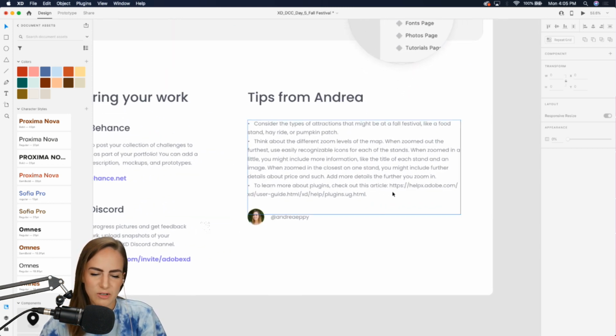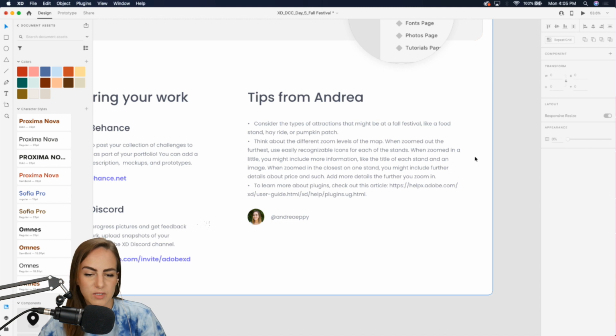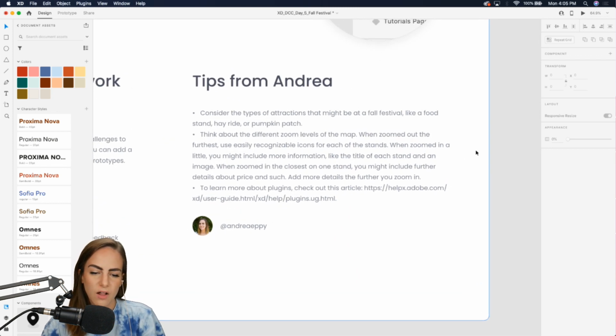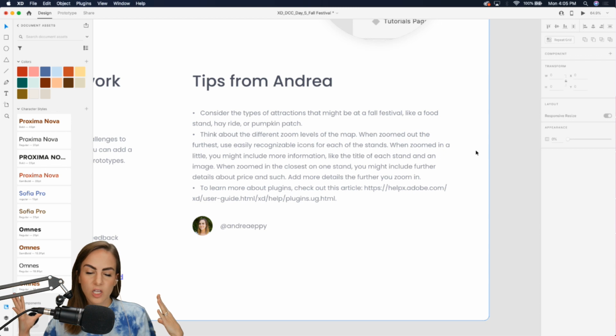And let's scroll on down to today's tips. Just consider the types of attractions that might be at a fall festival, maybe food stands, hay rides, pumpkin patches, haunted houses, things like that. And anytime you're doing a map, you sometimes want to think about your different zoom levels. When you're zoomed out the furthest, you definitely want to use easily recognizable icons for each of those stands.